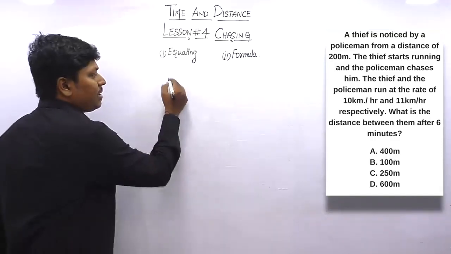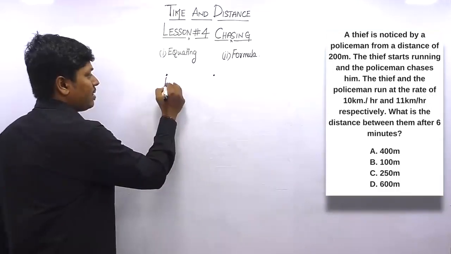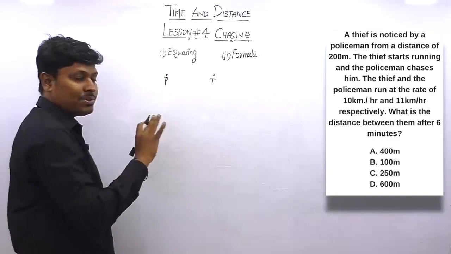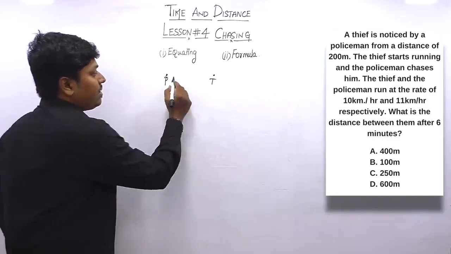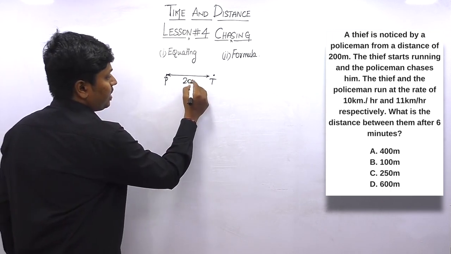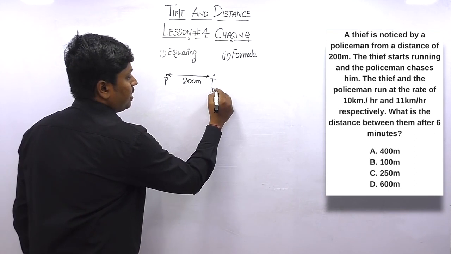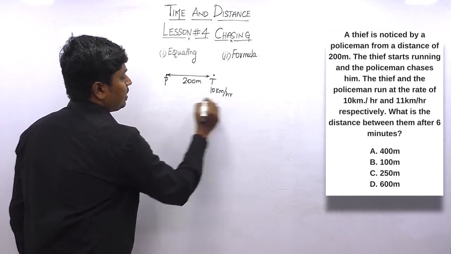Interesting. So similarly, let me draw a small diagram. This is not needed, just to understand the concept. You should not draw this in your exams, just to understand the concept we are drawing. So initially the distance between the policeman and the thief is 200 meters. And they have directly given the thief's speed as 10 km per hour and the policeman's speed as 11 km per hour.